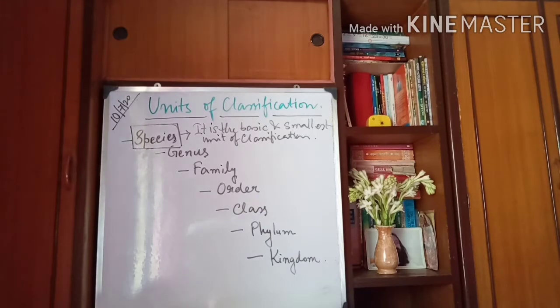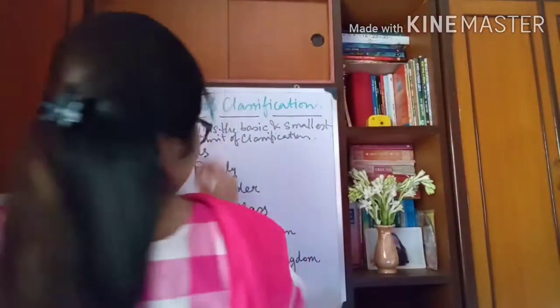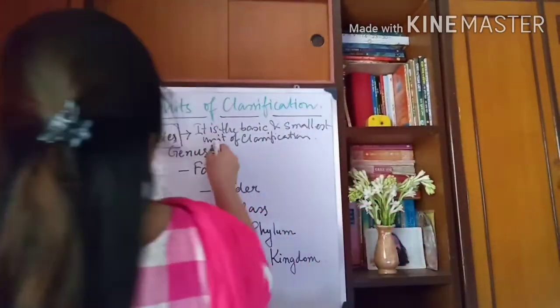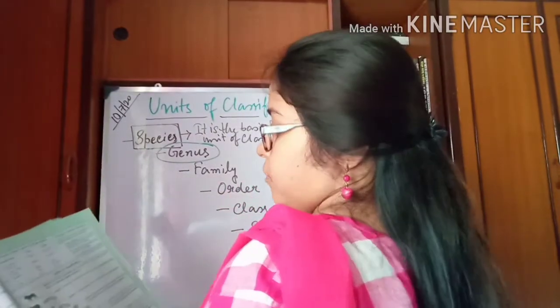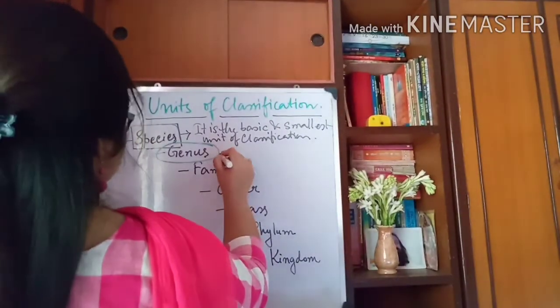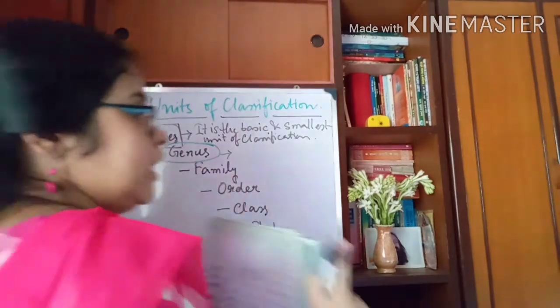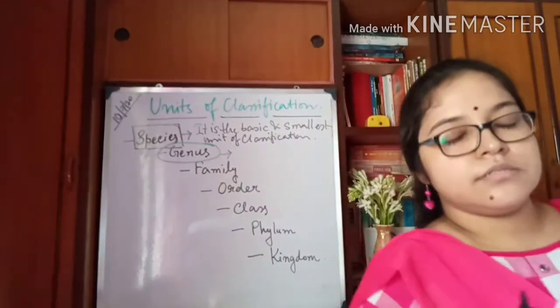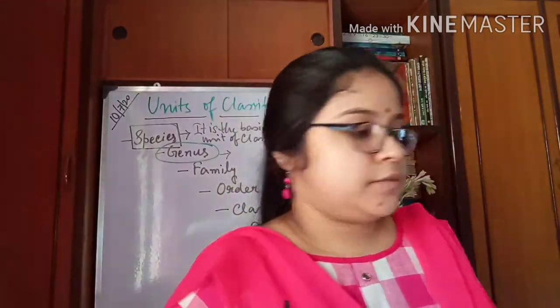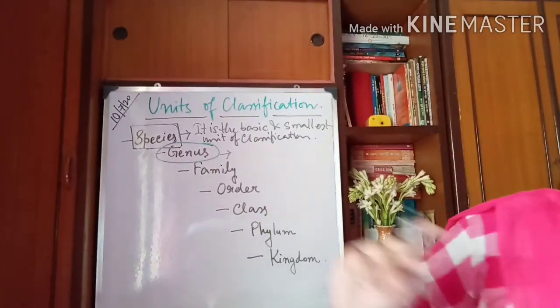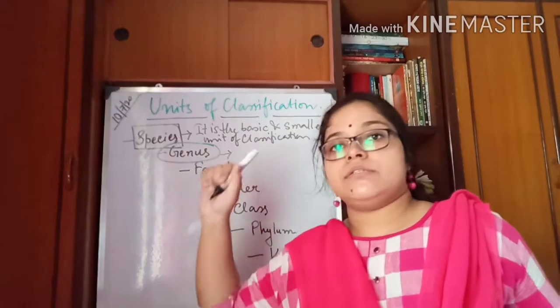Now, what is genus? What do you mean by genus? A collection of species that resemble each other in their reproductive parts.